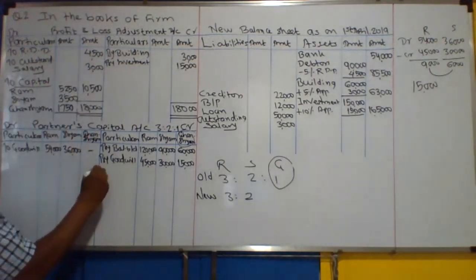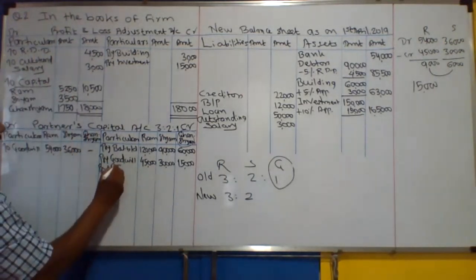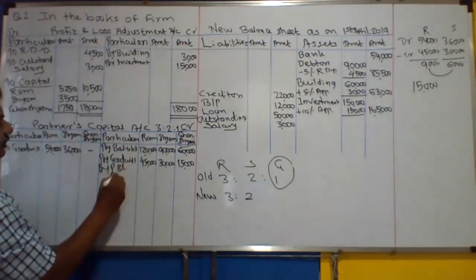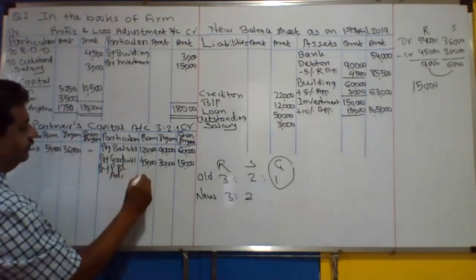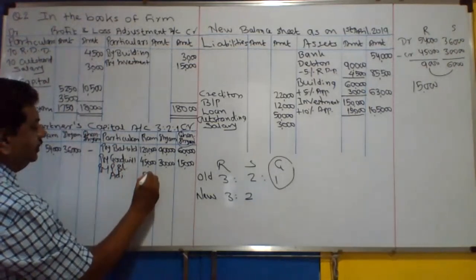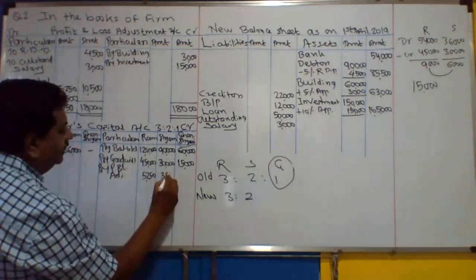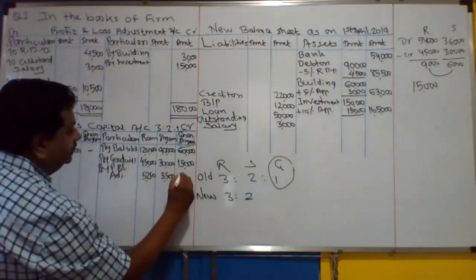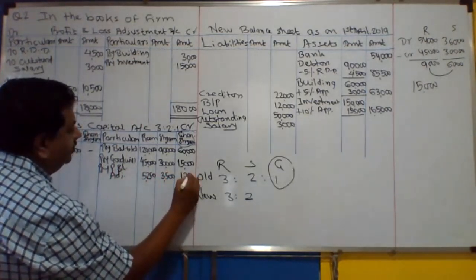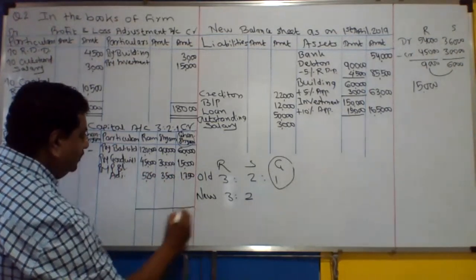It is correct. Then it is to be recorded here as by profit and loss adjustment account: 5,250, then 3,500 and 1,750. Okay.